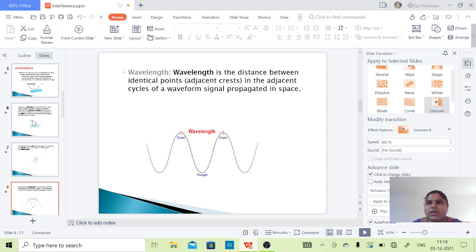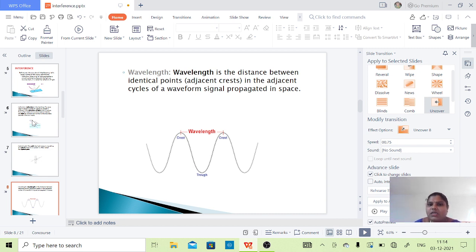And next, wavelength. Wavelength, amplitude, frequency, all those are very basic definitions. Let us just recall the old, very basic definitions. Wavelength is the distance between two identical points, for example between two adjacent crests, that is, two successive crests or two successive troughs, in adjacent cycles of a waveform signal propagated in space. So, from one crest to another crest of the signal propagated in space.